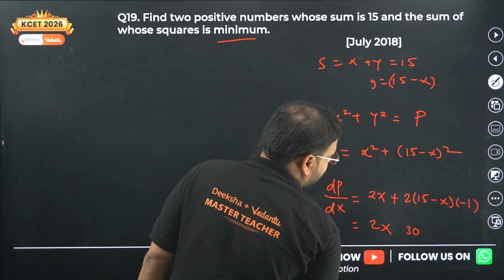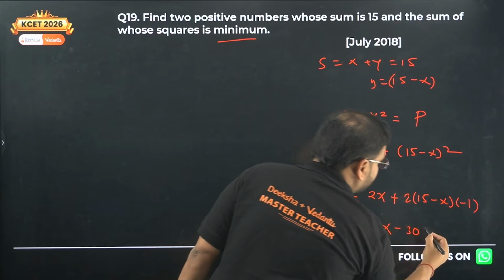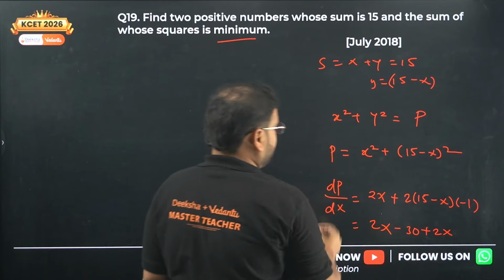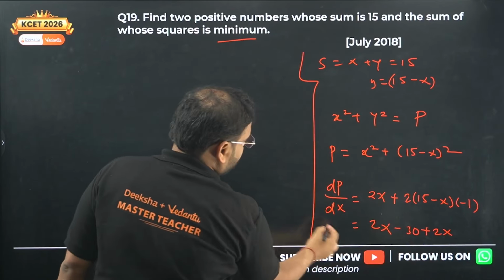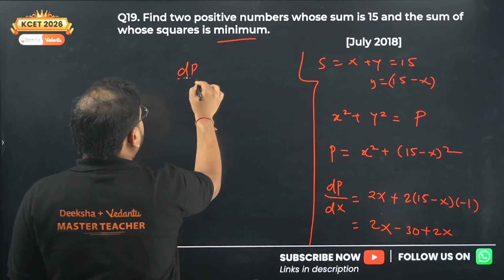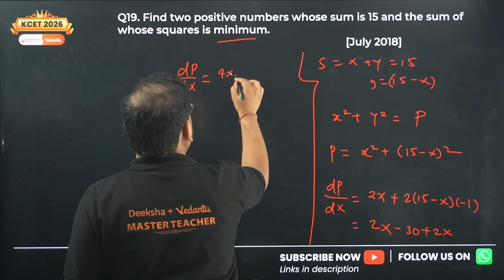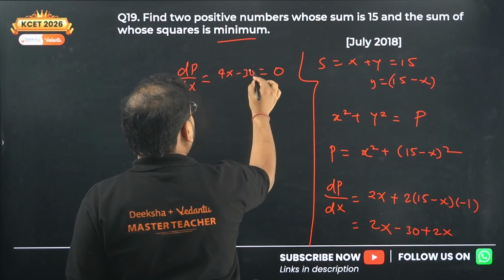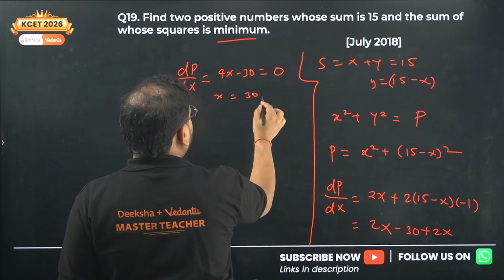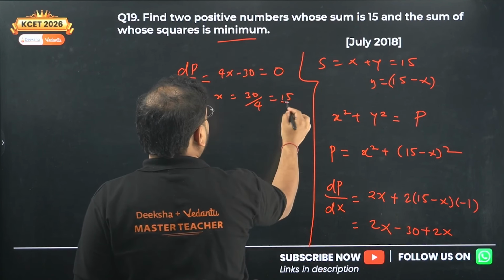Minus into 15 becomes minus 30, and this becomes plus 2x. So dp by dx is 4x minus 30. This is equal to 0. To find the critical point, x will be 30 by 4, so 15 by 2.